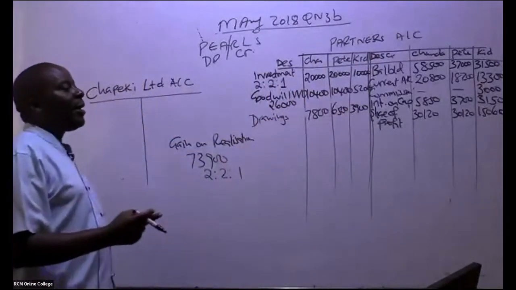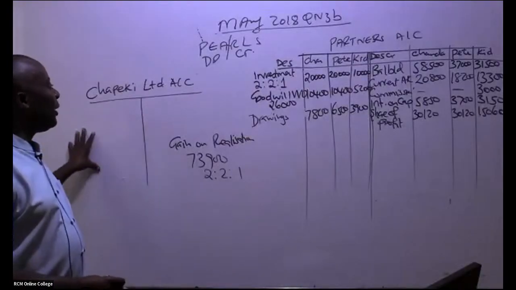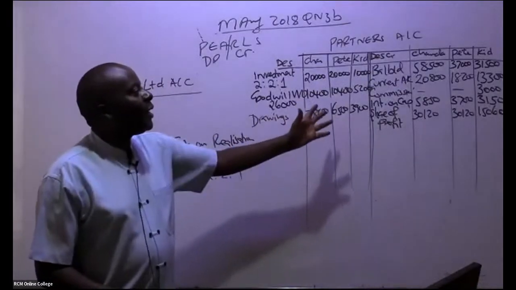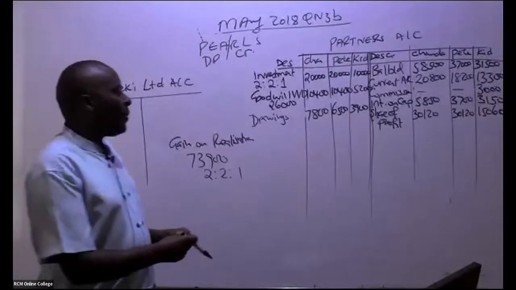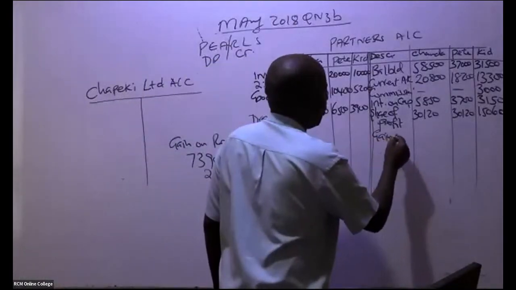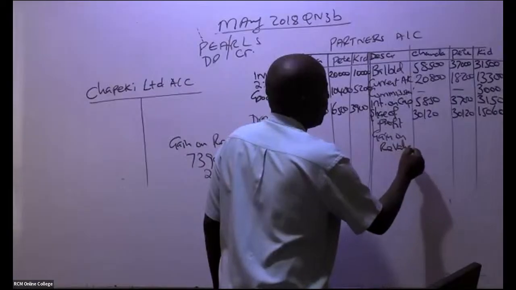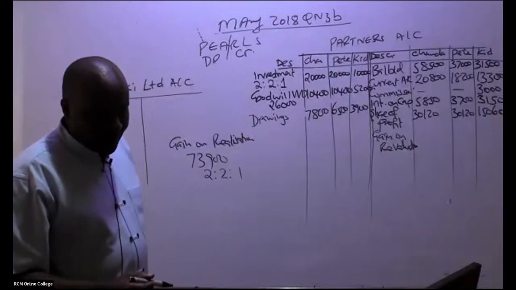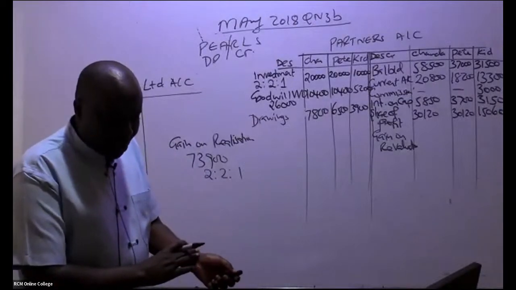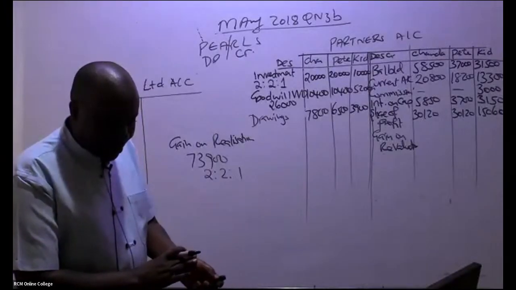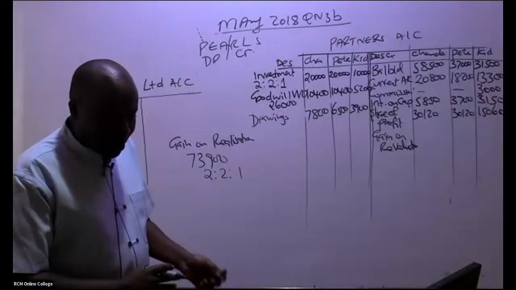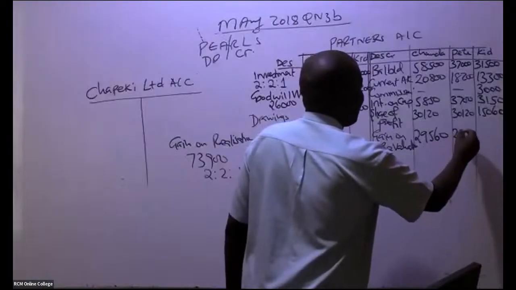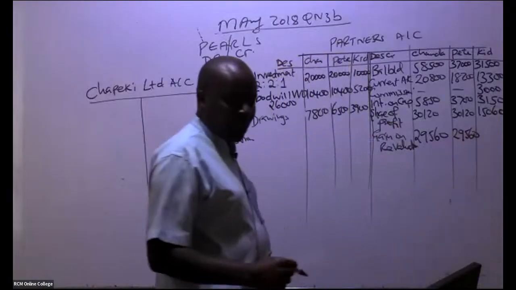Where am I going to write this gain? Remember, the gain has come on the debit side. When these guys were getting commissions, when they were getting interest, when they gain, you credit their accounts. So come and give us here the gain on realization. So how much do we have here? I'm told 29,560, right? It's only one student who has given me that answer. Thank you, Nancy. 29,560. And then we have lastly, these are the smaller ones.